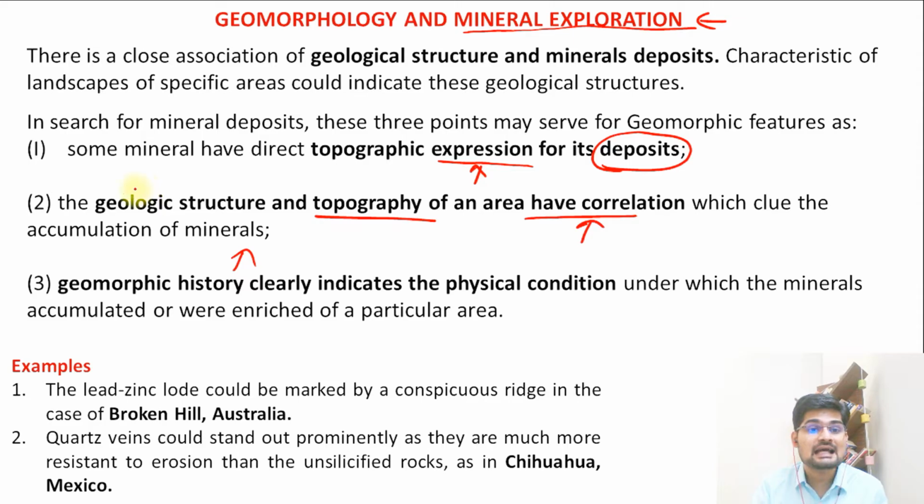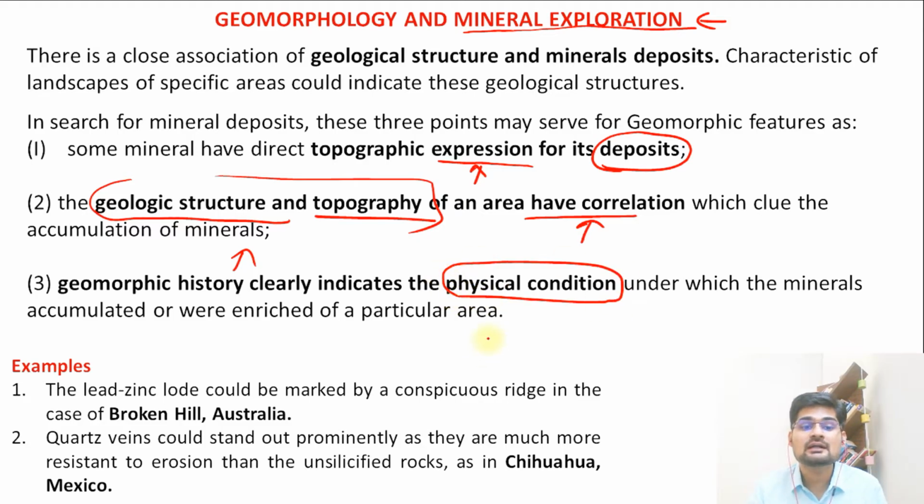So if you understand the geological structure and topography of an area, you can actually identify and say that this area must have this kind of accumulation of minerals. So this physical condition is what is important, which actually leads to the accumulation of a particular kind of mineral in an area. So for example, the lead zinc lode could be marked by a conspicuous ridge in the Broken Hill of Australia, as we find it.